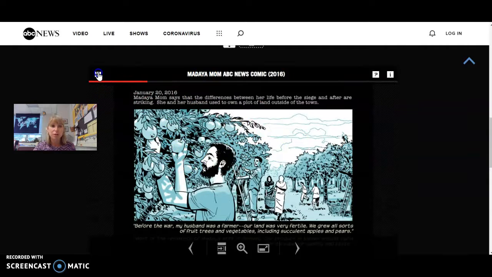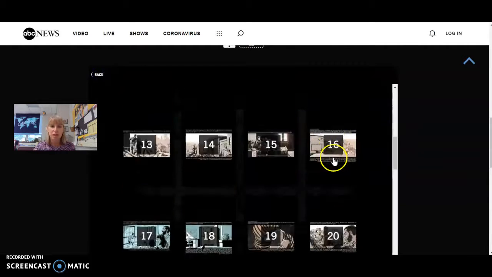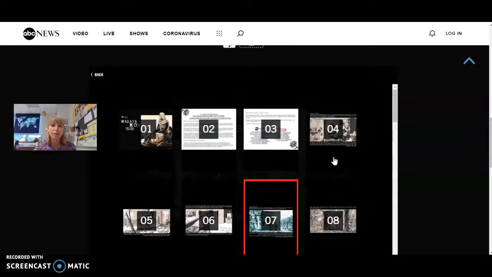You can also, if you click on this icon, you can see all of the slides are there. You can also do it that way if you would prefer.